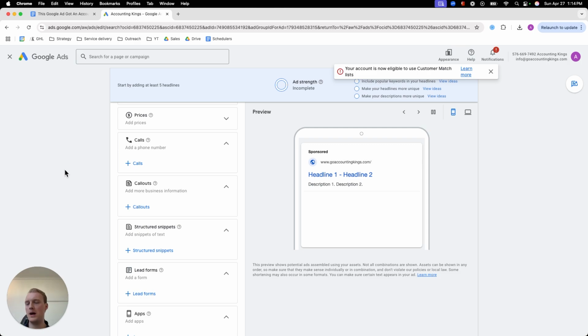Again, it's more about defining what your audience wants, realizing that you just need to make sure you communicate this in the ads, and then just having as much real estate as possible.